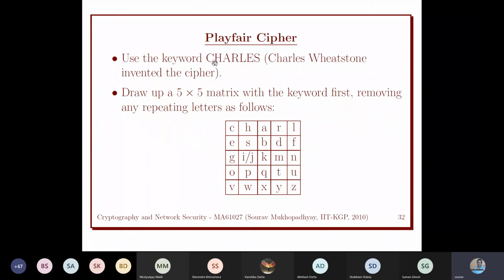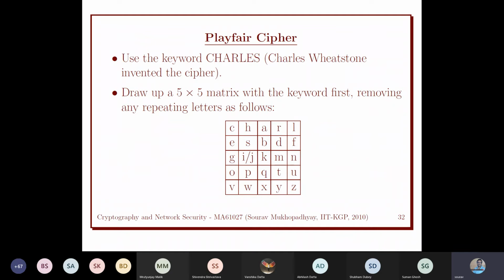Now what is the encryption? Encryption is basically we take a 5 cross 5 matrix. 5 cross 5 matrix means how many fields? 25 fields. So we have a box of 25 fields.